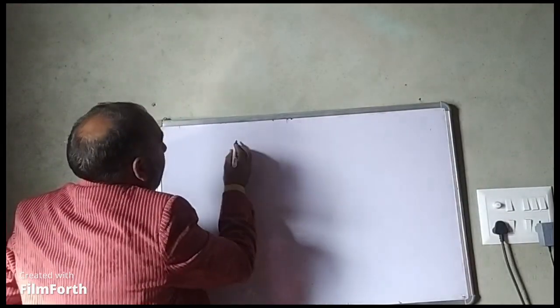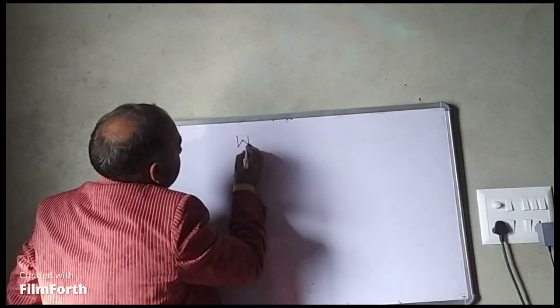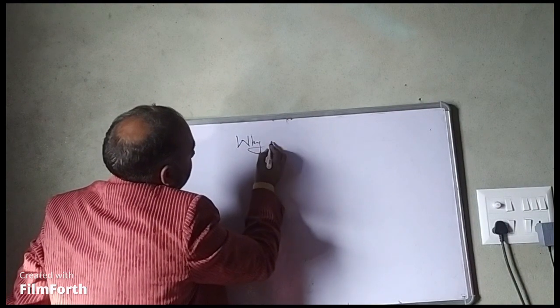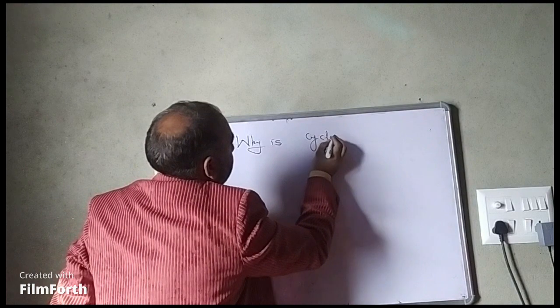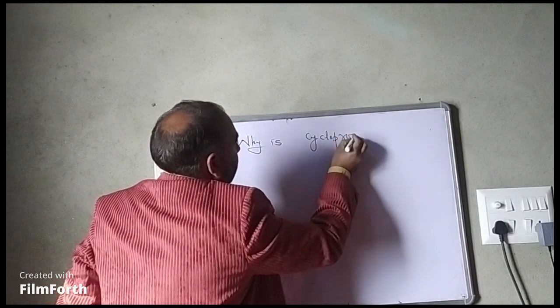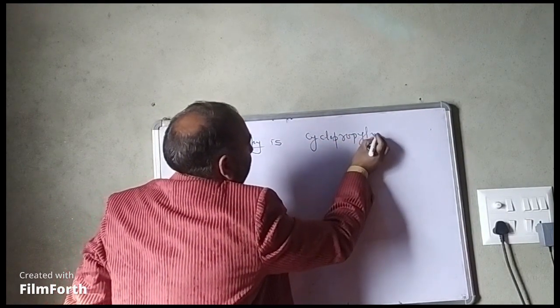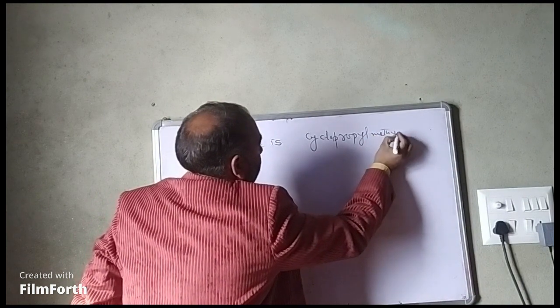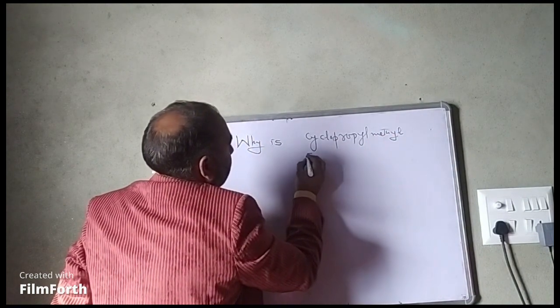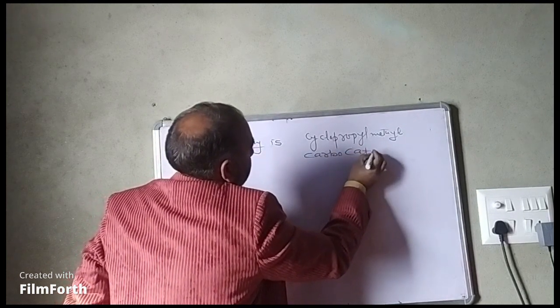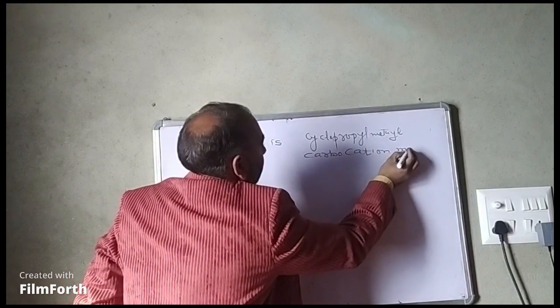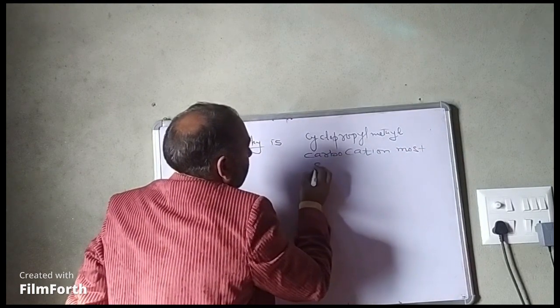The question is, why is cyclopropyl methyl carbocation most stable?